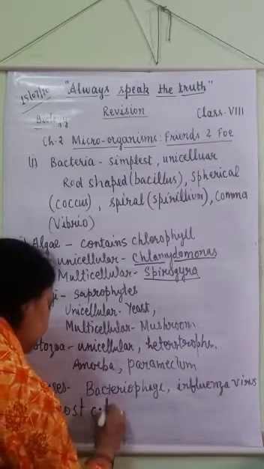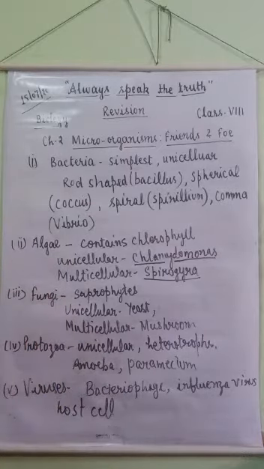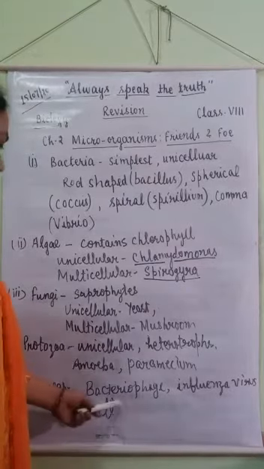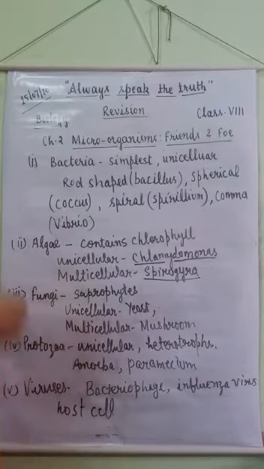Host cell means a body in which the virus survives, and outside the host cell a virus does not show any characteristics of a living organism. Bacteriophage and influenza viruses are some examples of viruses.